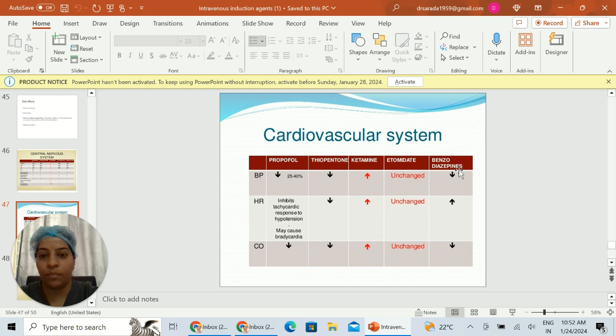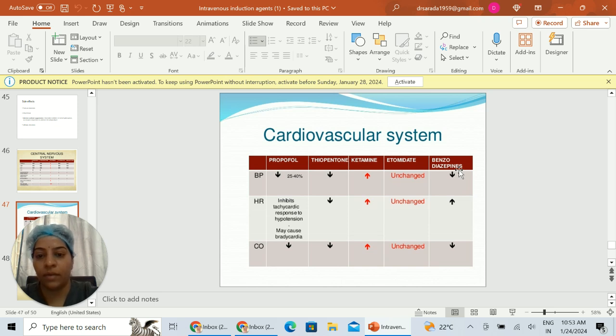On the cardiovascular system, propofol will cause a much larger decrease in BP, around 25 to 40%, compared to thiopentone and benzodiazepines. Ketamine will increase the BP. It is unchanged with etomidate. Heart rate: generally propofol inhibits the tachycardic response to hypotension and may sometimes cause bradycardia. Thiopentone decreases heart rate. Ketamine increases heart rate. Heart rate is unchanged with etomidate. Benzodiazepines will increase the heart rate.